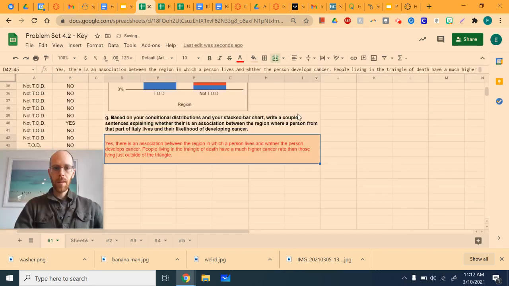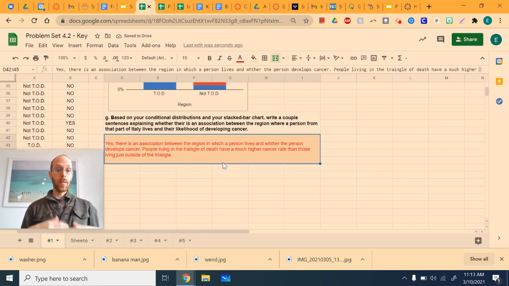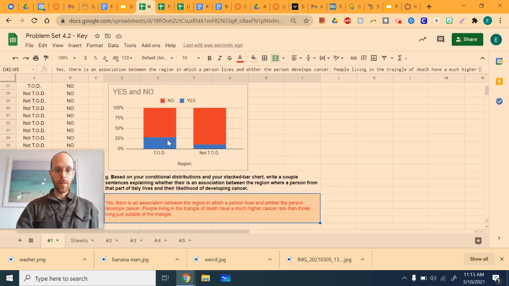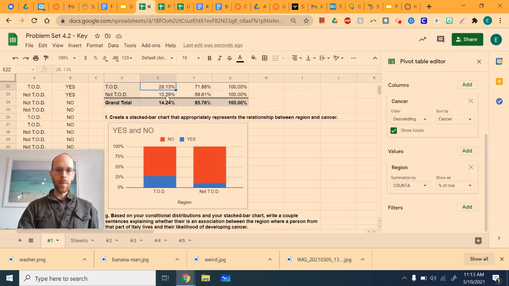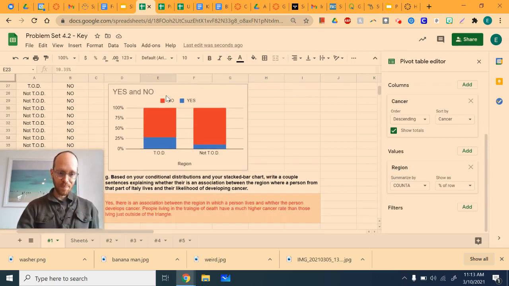Bye-bye. So let's conclude this by addressing the last question, which asks us whether the two variables are independent or associated. And as we talked about last class, if you see large differences, like here, look how much higher the cancer rate is amongst people in the triangle of death than people living outside of it, that means that there is an association. If the two variables were independent, this proportion and this proportion would be about the same.